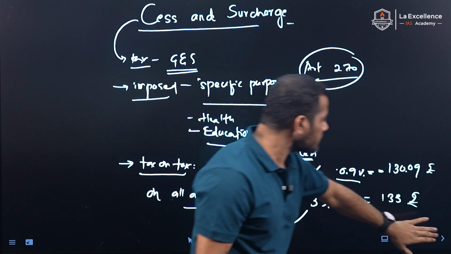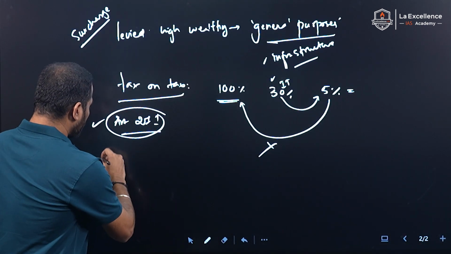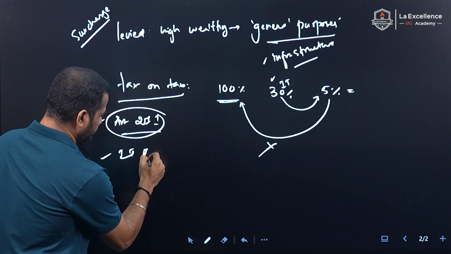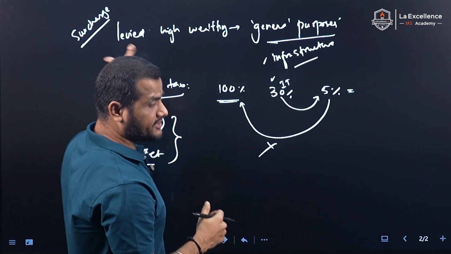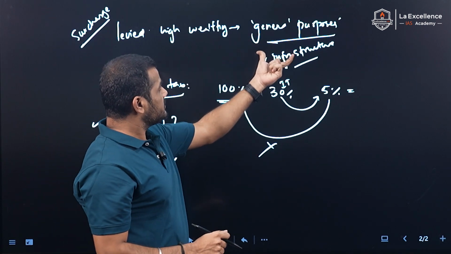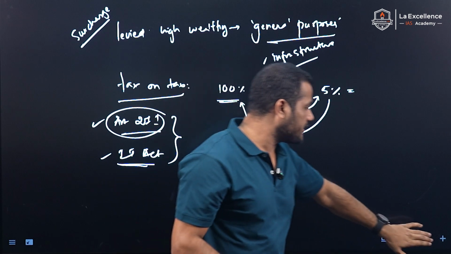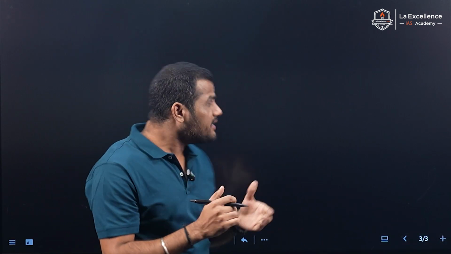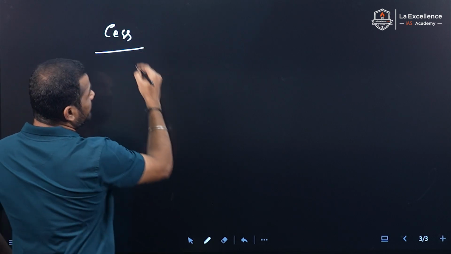So the surcharge is also covered under the Income Tax Act. These two statutes talk about surcharges in the Indian context. Surcharge is collected for general purposes. This is the major difference between the normal tax and the surcharge. But what is the difference between cess and surcharge?